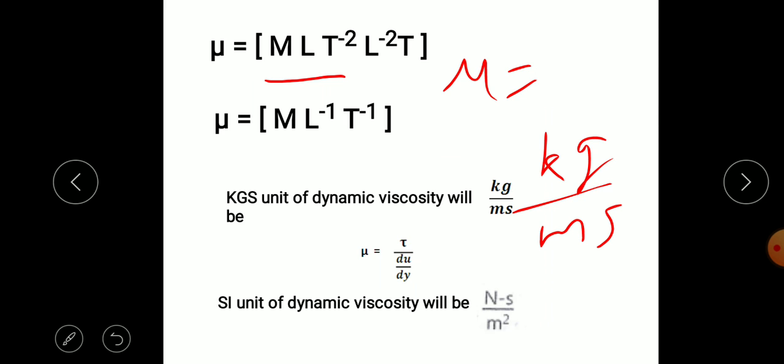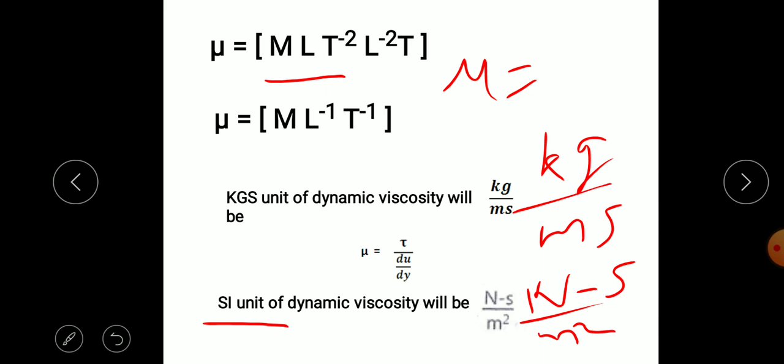Next we have to consider the SI unit of dynamic viscosity. Force is in Newton. Then L raised to minus 2 means per meter square, and for time we have second.